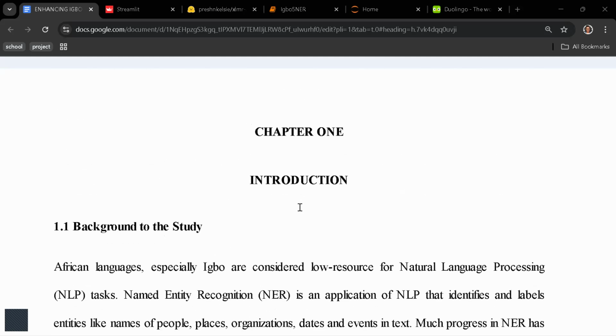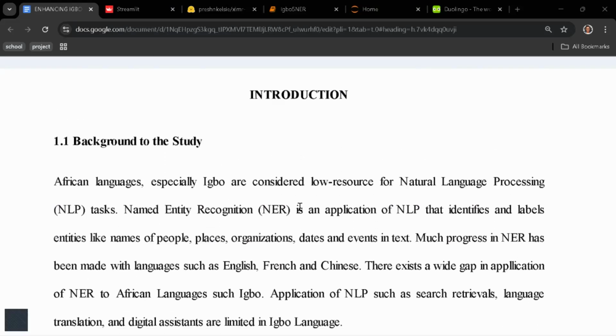Chapter 1. The background. What is the background of our study? So African languages like Igbo are actually low resource for NLP tasks. What's low resource? Meaning that there is not enough documentation, or there are not enough data sets and corpora for NLP.